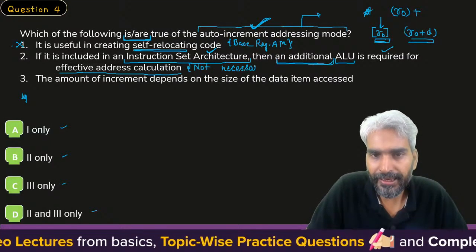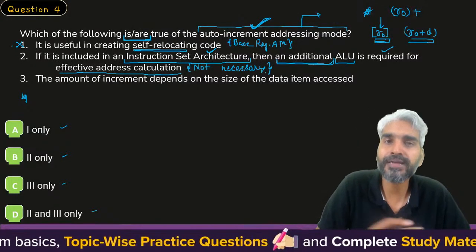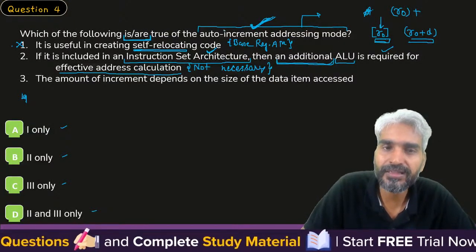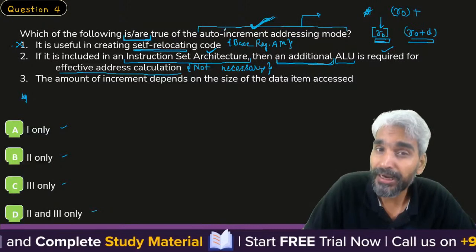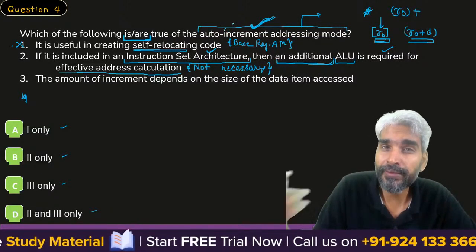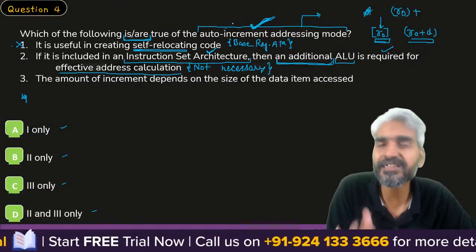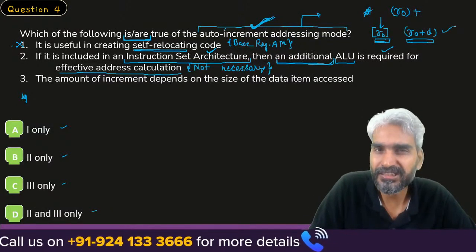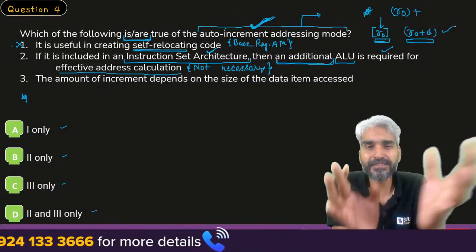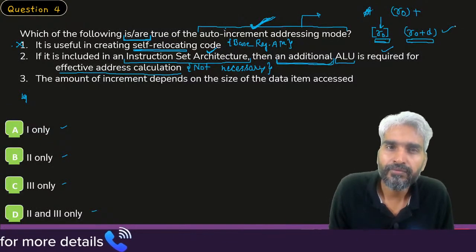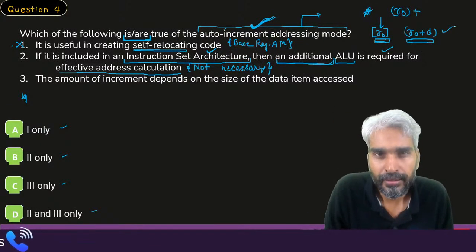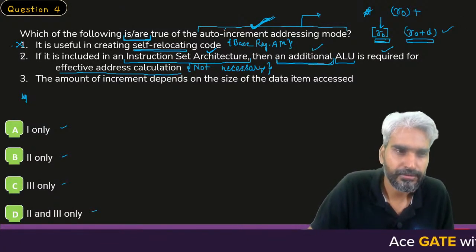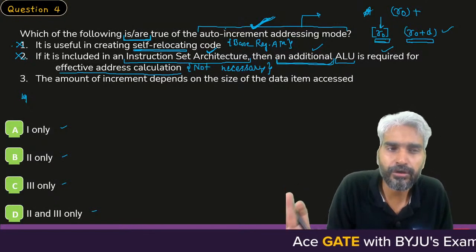You may include an extra arithmetic logic unit to make the system more efficient whenever this type of addressing mode is used, but it is not necessary. You may use your existing ALU for this incrementation operation. The only difference is that the execution of this addressing mode will be slower overall. But when you say an additional ALU is definitely required, no. So may or may not be. So statement 2 is also false.